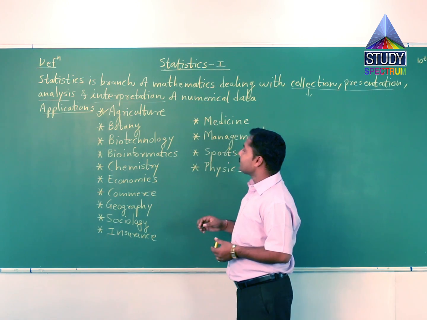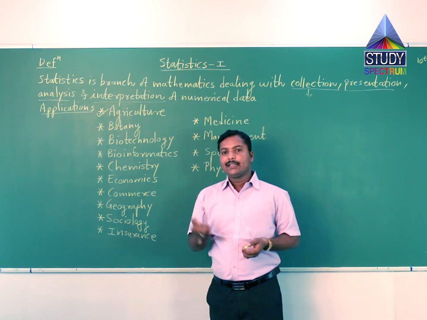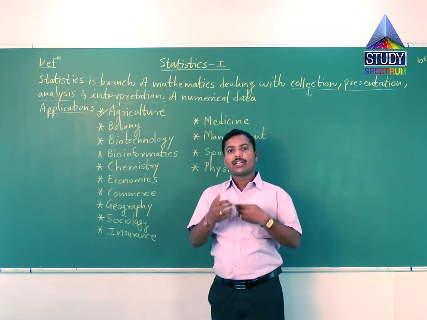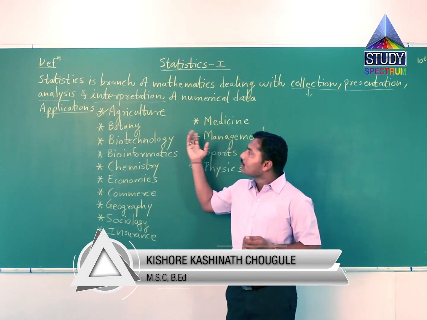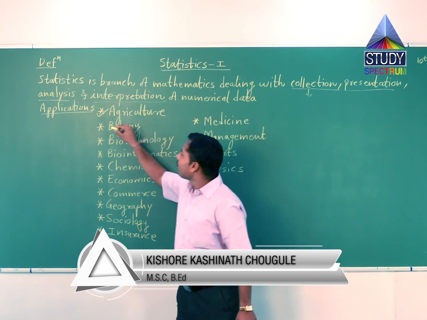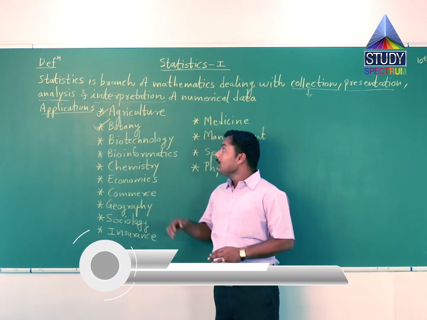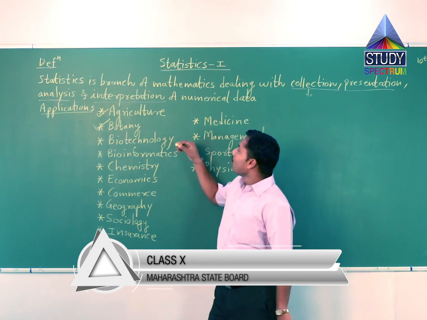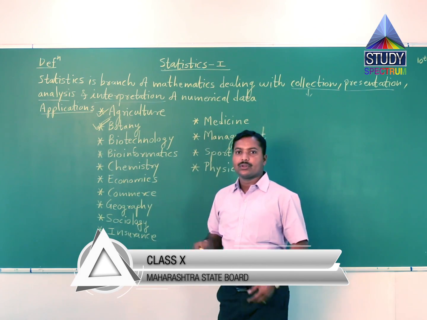In agriculture, suppose there are different seeds, and we can check the quality of those seeds by using statistics. Statistics is also used in botany, that is vanaspati shastra.